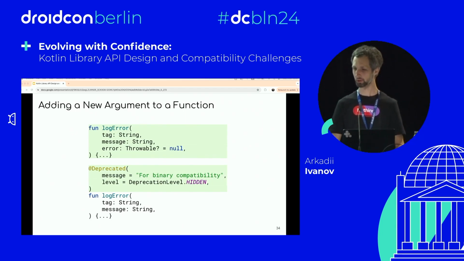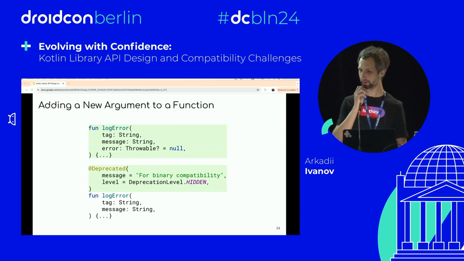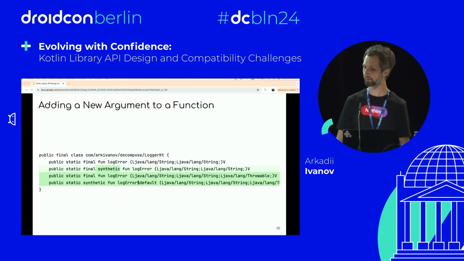Okay. So what we should do here is annotate the old method as deprecated with level hidden, and we can add a new one, and the old one will just call the new one. So in this case, our API diff will look like this. Our old method is now synthetic, which means it's still present in the binary and can be called by existing clients already compiled. And there is also a new method. So this ensures binary compatibility.